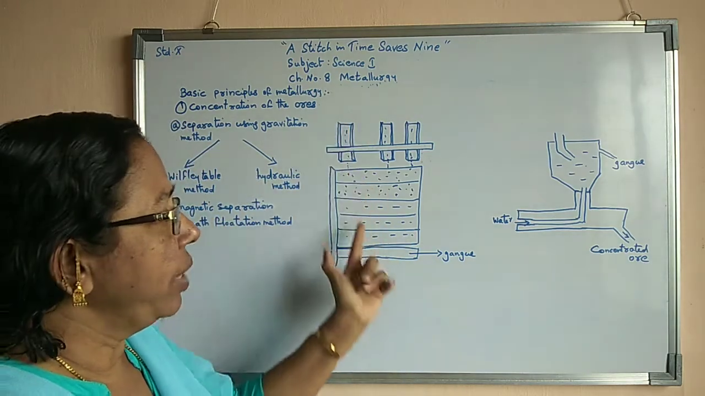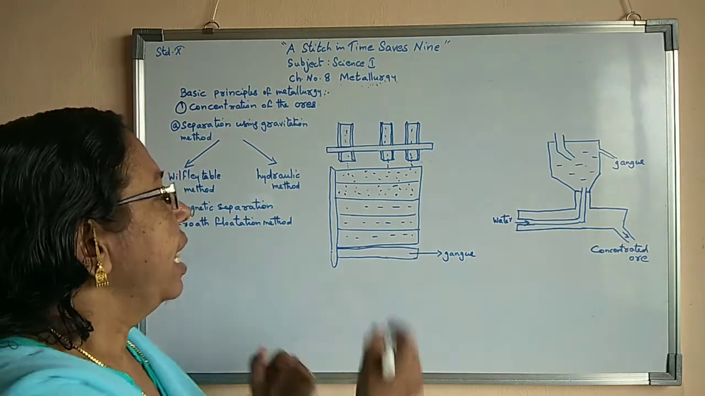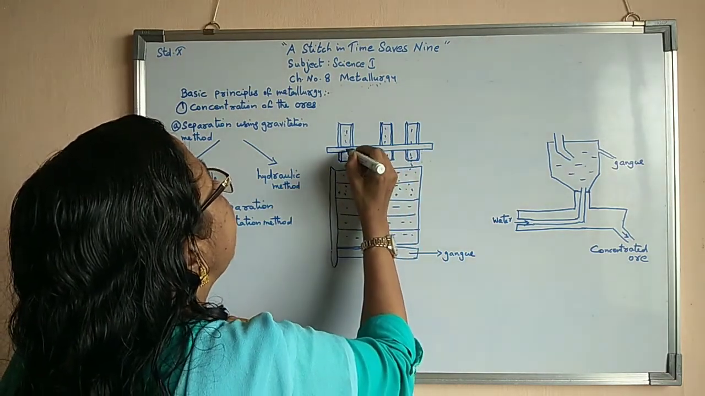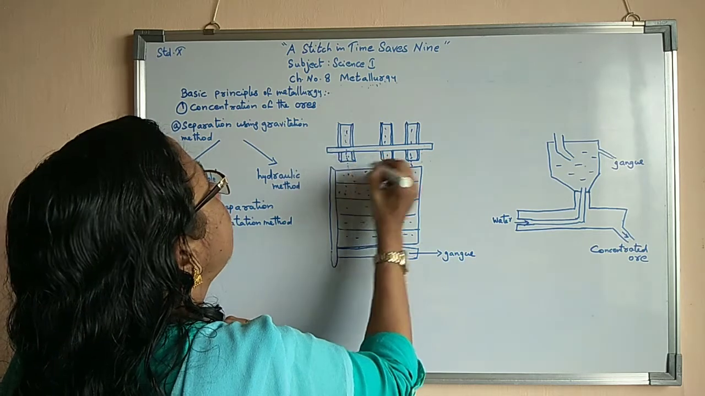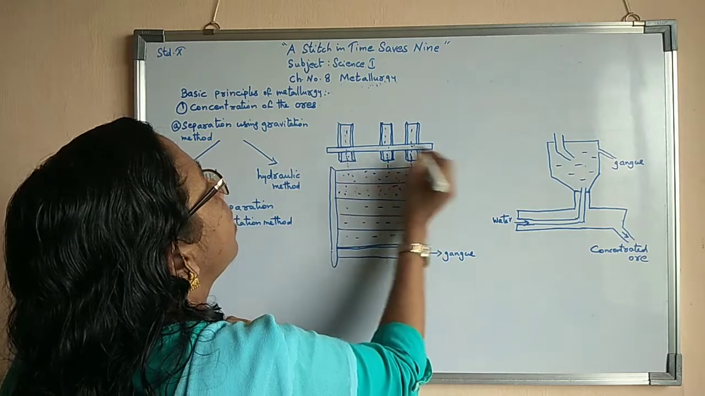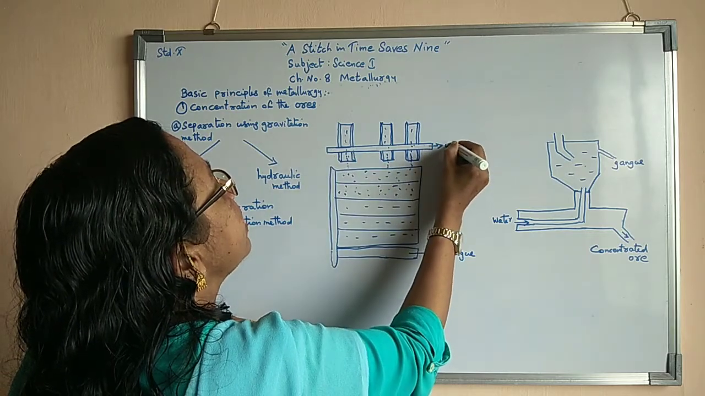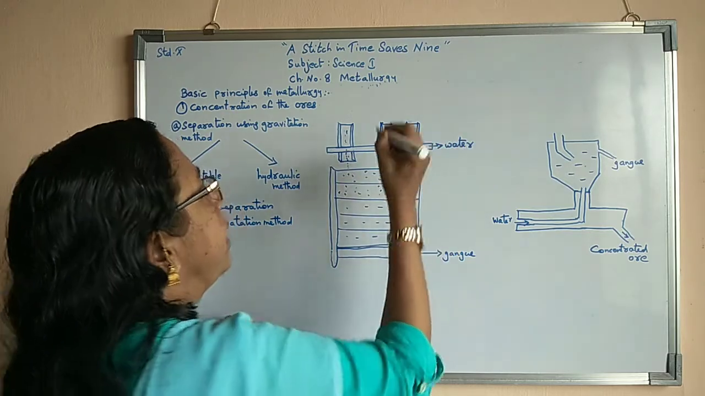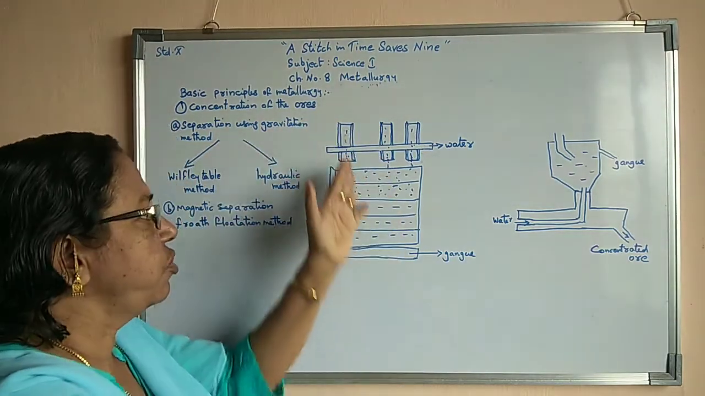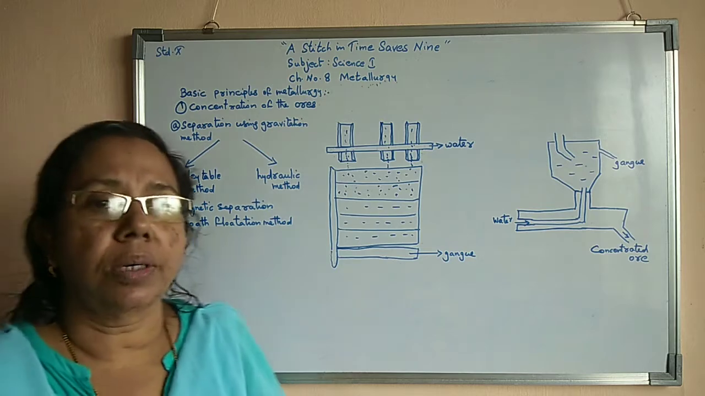Now the powdered ore they will put on it, and afterwards with the help of this pipe, they will allow water to fall onto this table. Here we can say there is a water arrangement. A water pipe may be there, through which they will allow the water to fall with force on this ore.